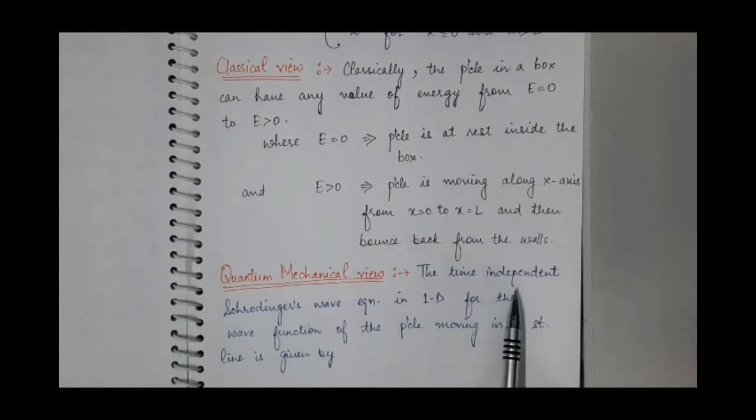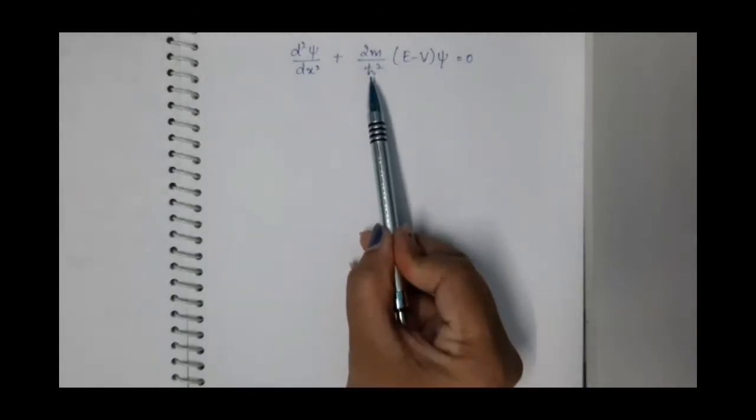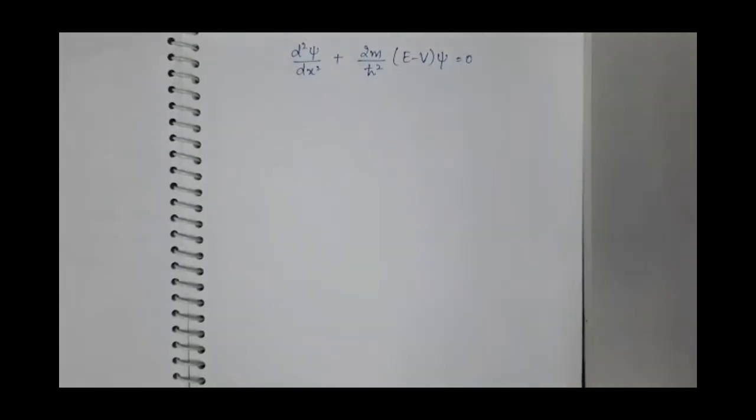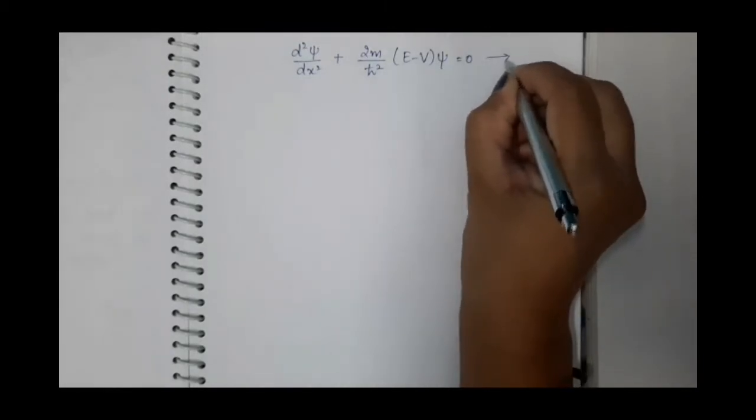The time-independent Schrodinger wave equation in one dimension, for the wave function of a particle moving along a straight line, is given by d square psi by dx square plus 2m by h cut square into (E minus V) psi equal to 0. We have derived this in the third chapter. So this is the time-independent Schrodinger wave equation in one dimension. Now we know that for a particle inside the box, which is a free particle, V is 0. Suppose this is equation 1.